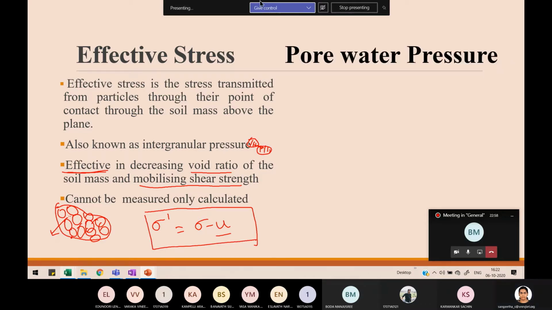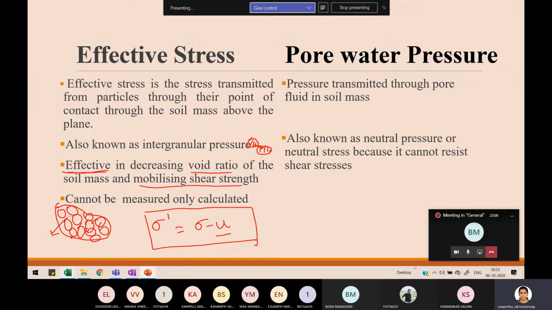Let us see. So pore water pressure means pressure transmitted through pore fluid in soil mass. And it has another name called neutral stress. So why is it called neutral stress?